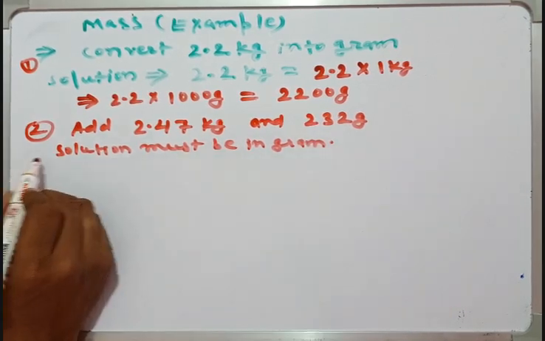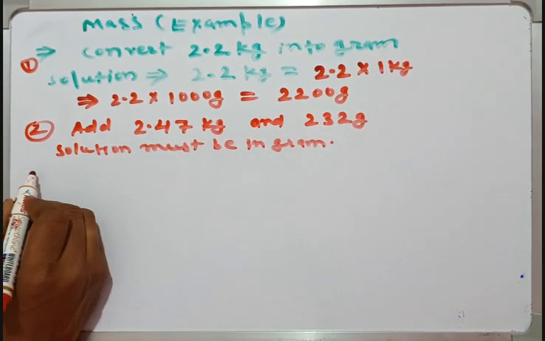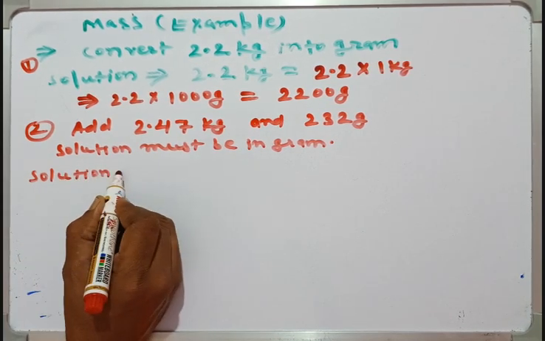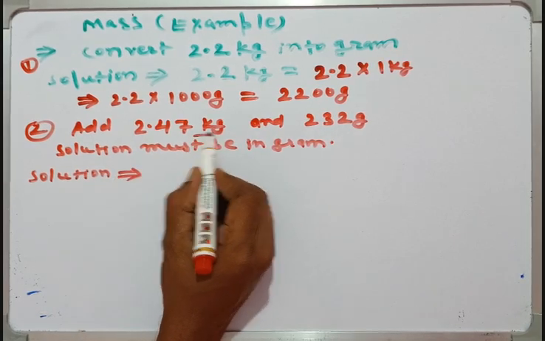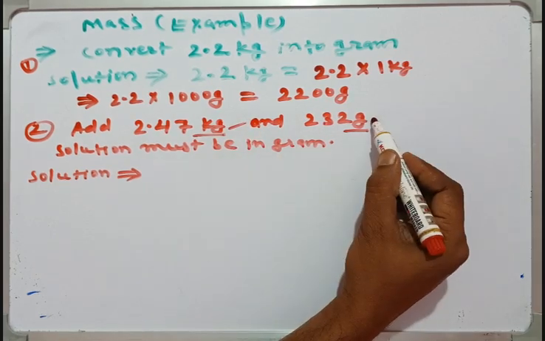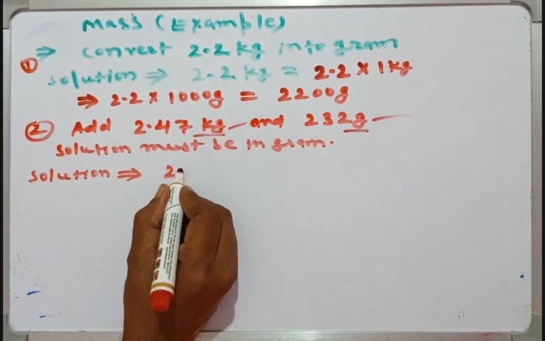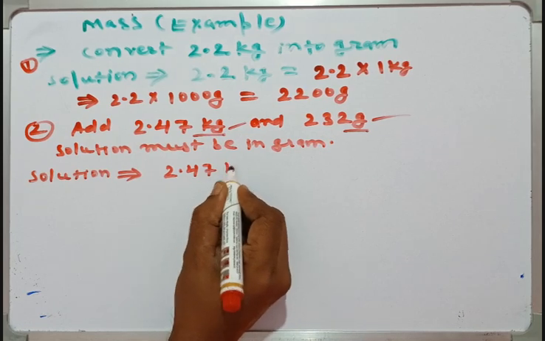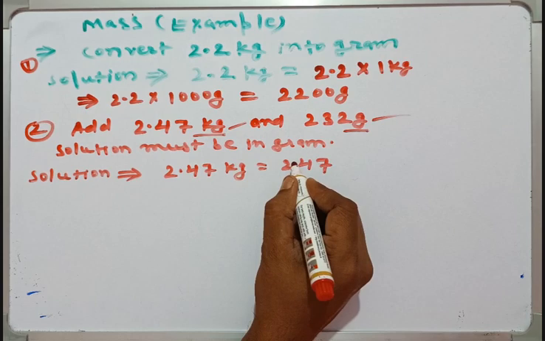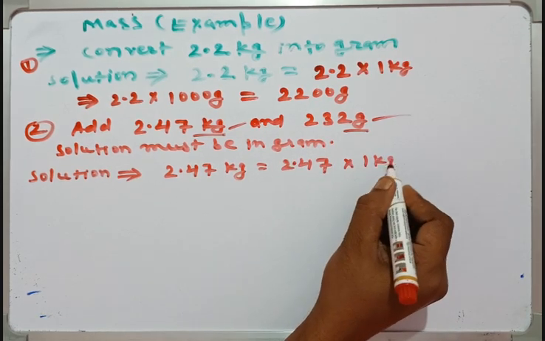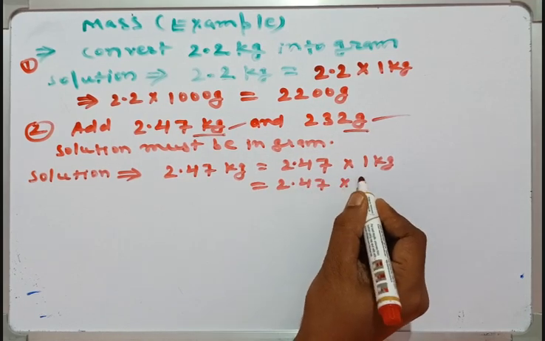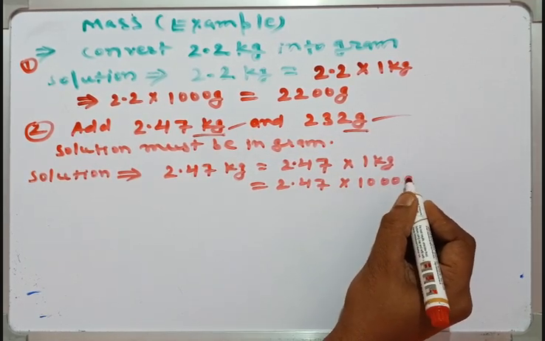Question is asking you the solution must be in gram. Okay, so for such type of question, you make the unit the same. So this one is in kg, this one is in gram. So you can simply write 2.47 into 1000 gram.